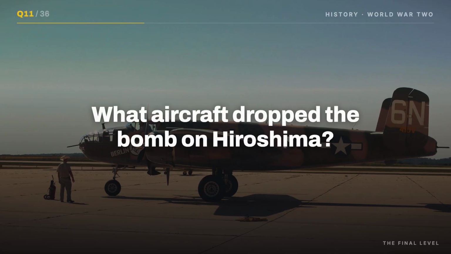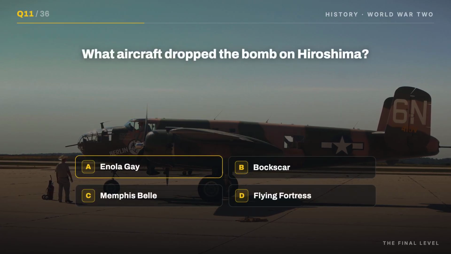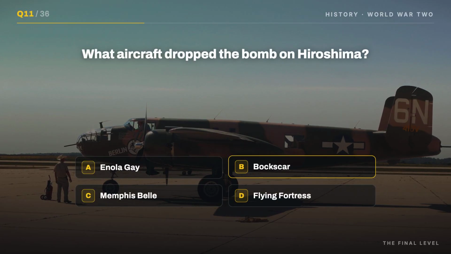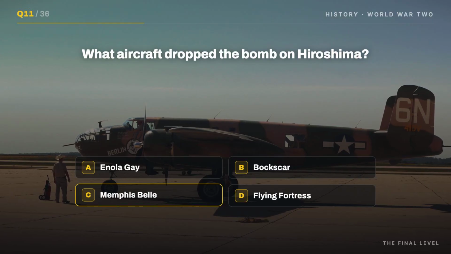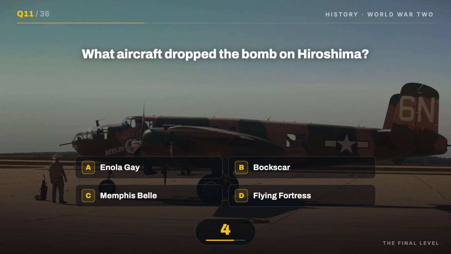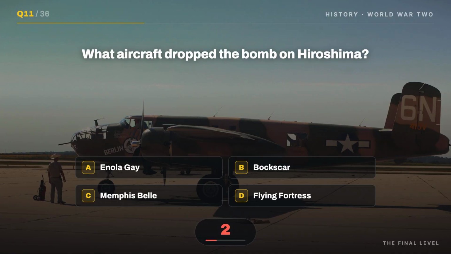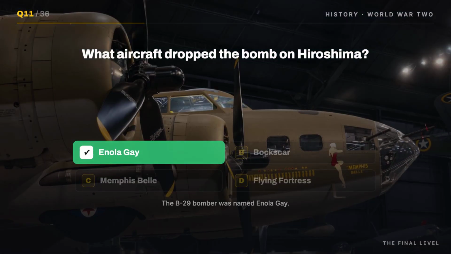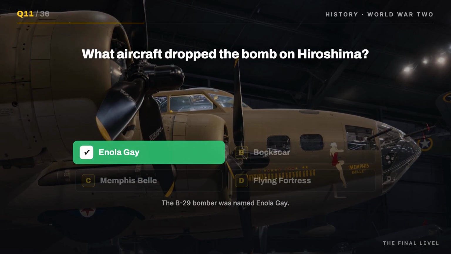Question 11. What aircraft dropped the bomb on Hiroshima? A. Enola Gay, B. Boxcar, C. Memphis Belle, or D. Flying Fortress? Lock it in. It's A. Enola Gay. The B-29 bomber was named Enola Gay.